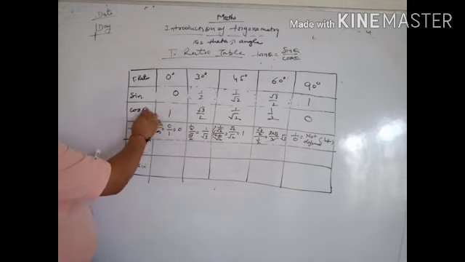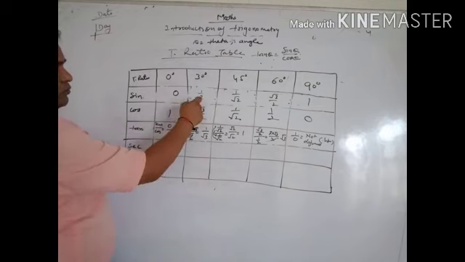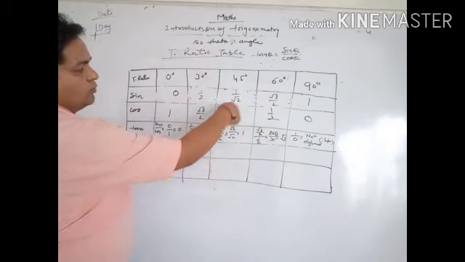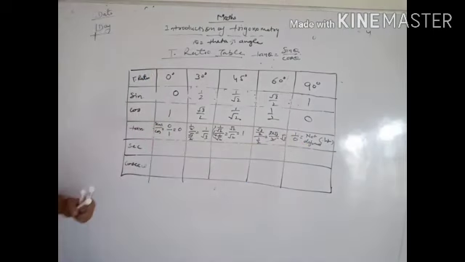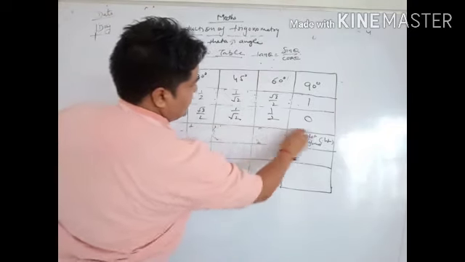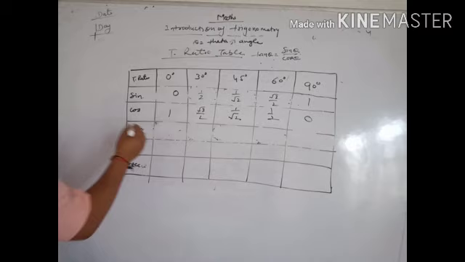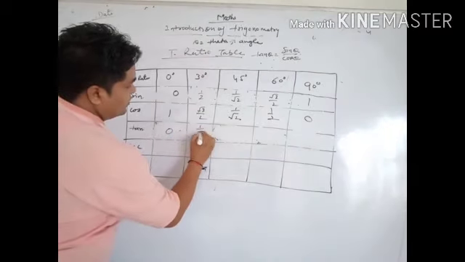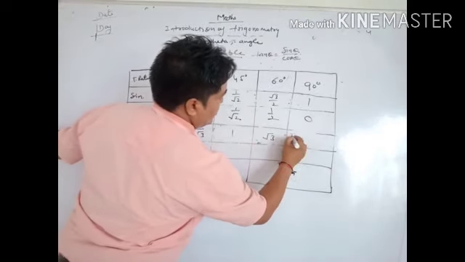So how can we find out this? Sin by cos: 0 by 1 equal to 0, 1 by 2 upon root 3 by 2, the 2s cancel, 1 by root 3. Similarly root 2 cancels with root 2 giving 1, and here the 2s cancel, root 3, and 1 by 0 equal to not defined. I have erased this because it is very complicated. Now again we write the values: 0, here 1 by root 3, here 1, here only root 3, and now not defined.